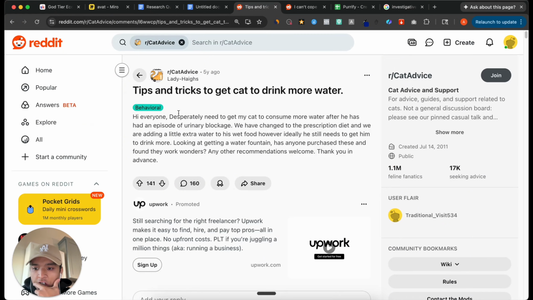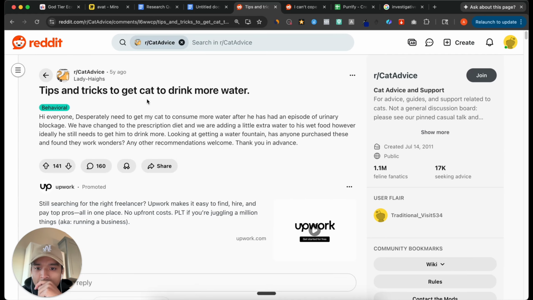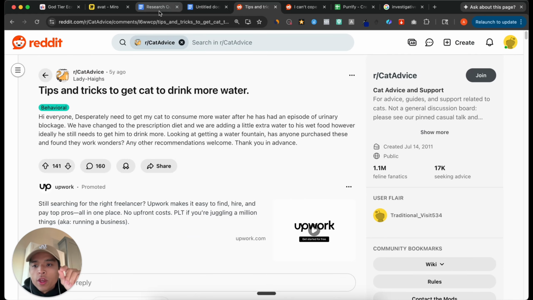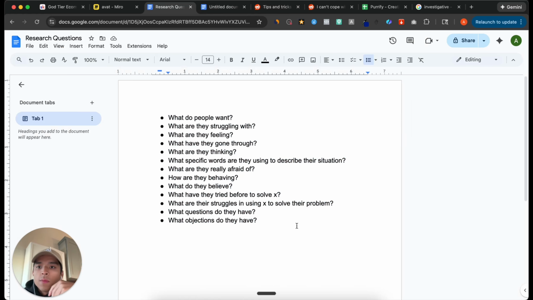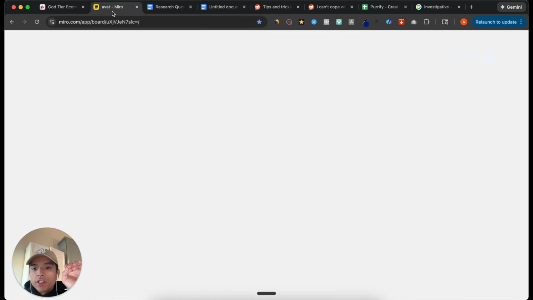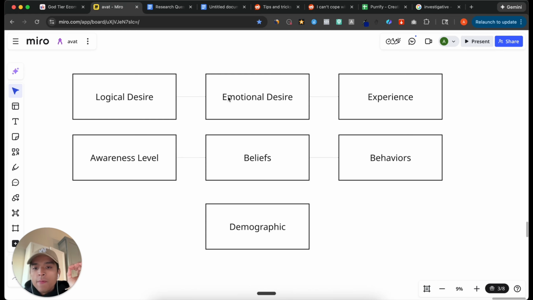So this is r/cat advice. This is a mainstay forum for the cat water fountain. I'll just tell you straight up. Let me collapse the navigation. And again, all I'm looking for here are answers to these questions, not in a linear fashion. But remember, all of these link back to how can I fill in the blanks for the logical desire, the